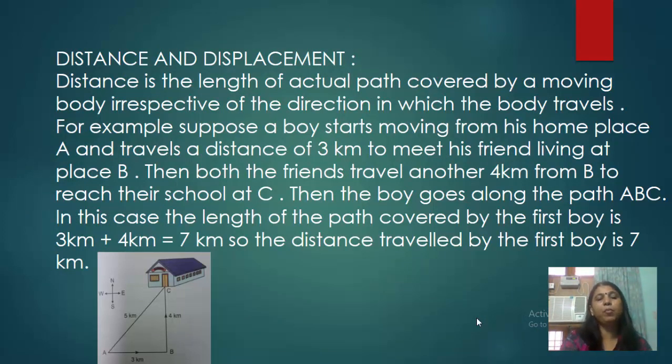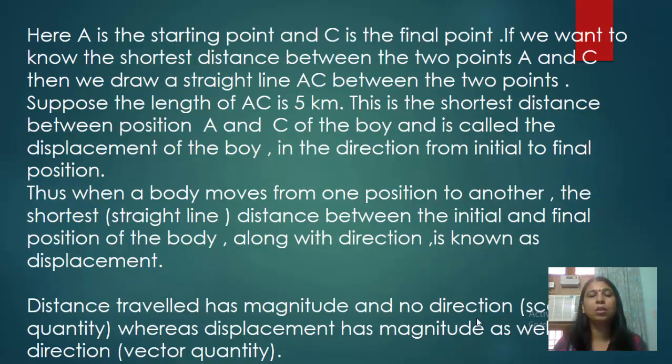The direction from the boy, the position A, to the school is northeast. North is straight, but as the school is between north and east, we can say the direction is northeast. So the displacement of the boy is 5 kilometer towards northeast.